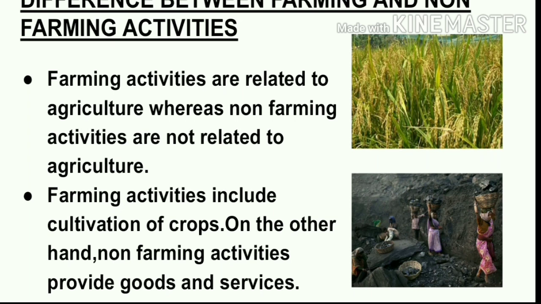You can see workers working in the mining sector. Mining is basically done in order to extract minerals, the precious minerals. So here mining activities are done, as we can see. The first picture depicts farming activity, while the second picture depicts non-farming activity.